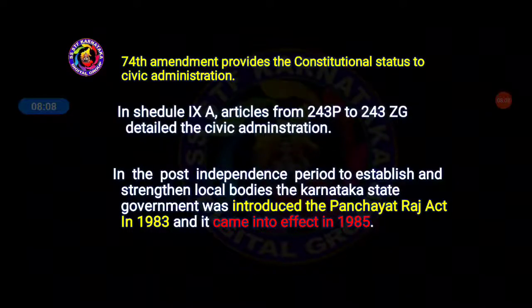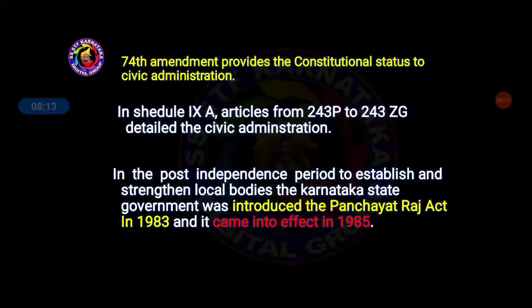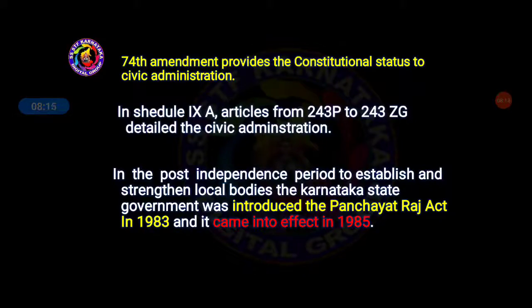In the post-independence period, to establish and strengthen local bodies, the Karnataka state government introduced the Panchayat Raj Act in 1983, and it came into effect in 1985. After independence, students, to strengthen the power of the local bodies, the Karnataka state government introduced the Panchayat Raj Act in 1983, and it came into effect in the year 1985.